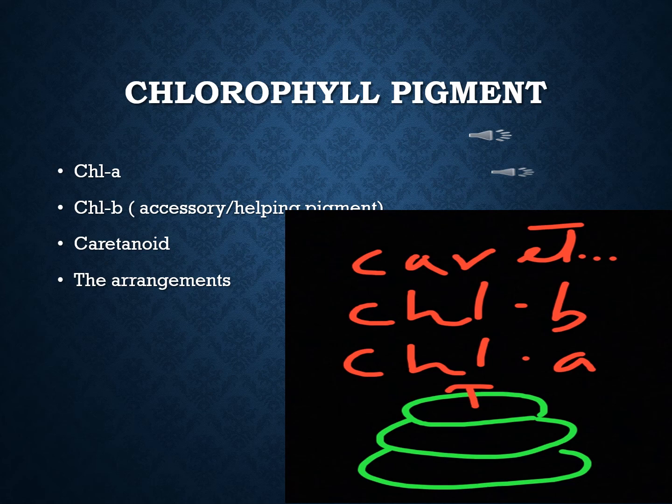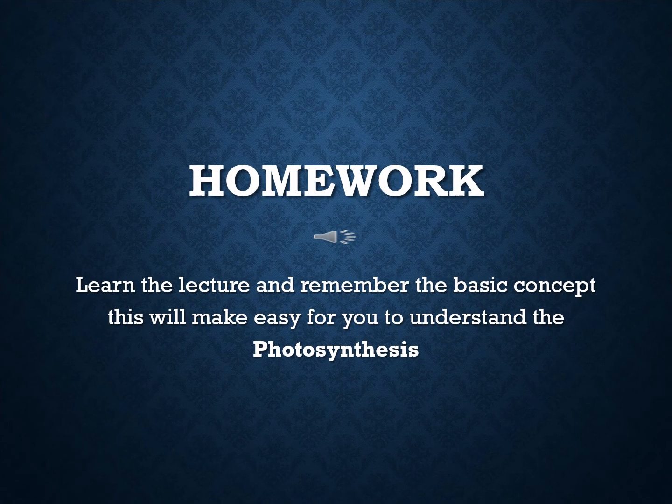Okay, students, these chlorophylls absorb mainly blue and red lights. Some wavelengths are not absorbed by chlorophyll A, and these are very effectively absorbed by accessory pigments, that is helping pigments. I hope all of you have understood the role of chlorophyll and light in photosynthesis.